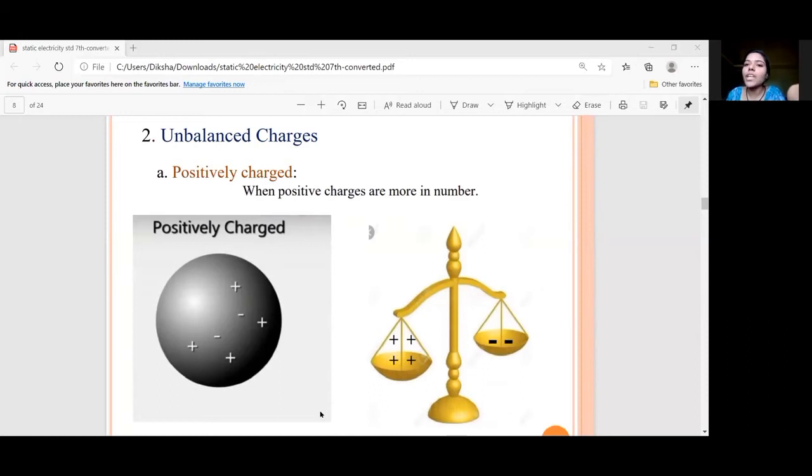Whereas sometimes these charges get unbalanced. Unbalanced means not equal. Now how does this occur? See that here in a circle you can see that there are 4 positive charges whereas only 2 negative charges. Means the number of negative charges is less than the positive ones. In the balance also you can see the comparison. So in this case, due to the greater number of positive charges, the substance is known as positively charged. Next.